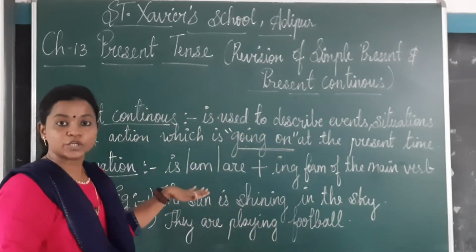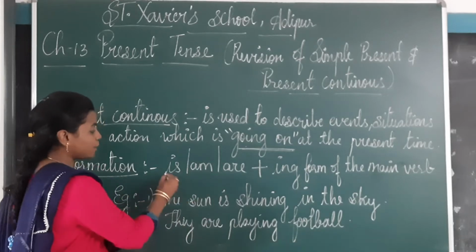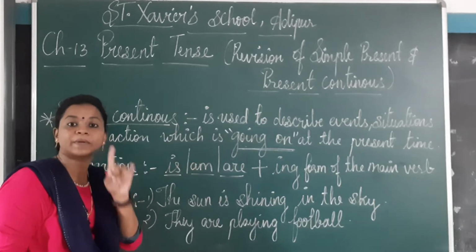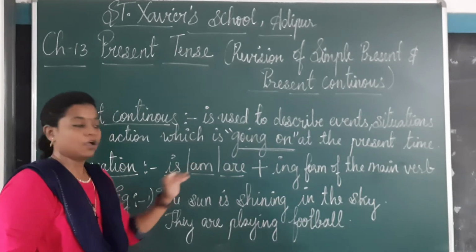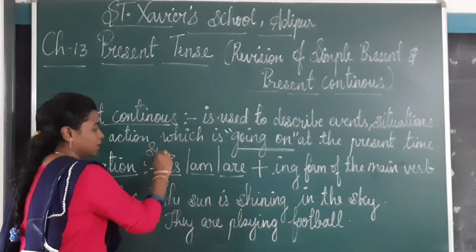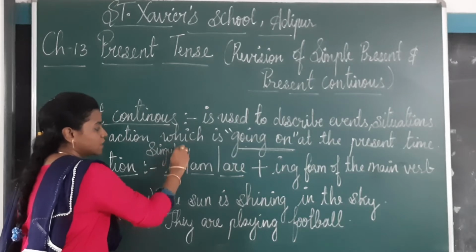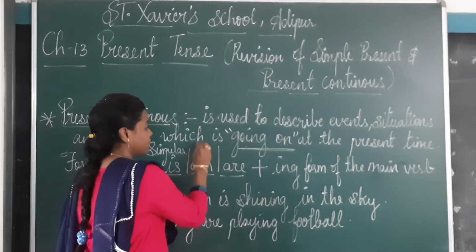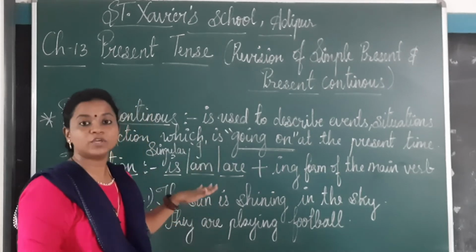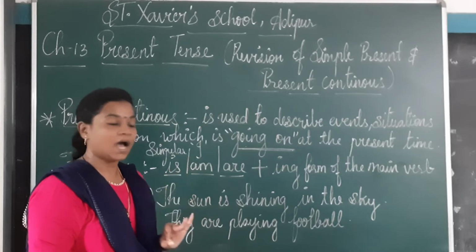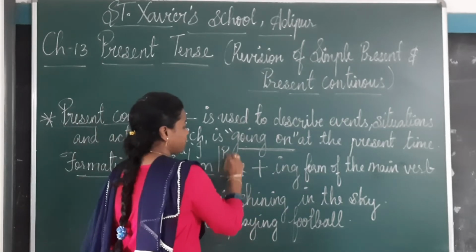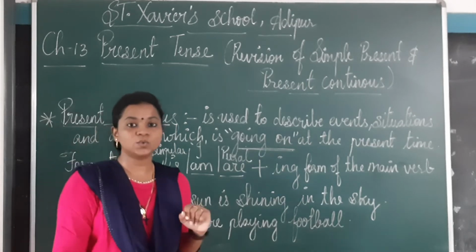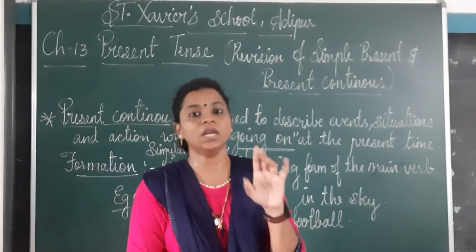Now what is the formation of present continuous tense? The formation of present continuous tense, now these are the words which we use for present tense. Is, when it is singular. Is हम कब यूज करते हैं? जब हमारे पास singular subject हो. And when we have I, we use am. And are, when do we use it? When we have a plural subject.